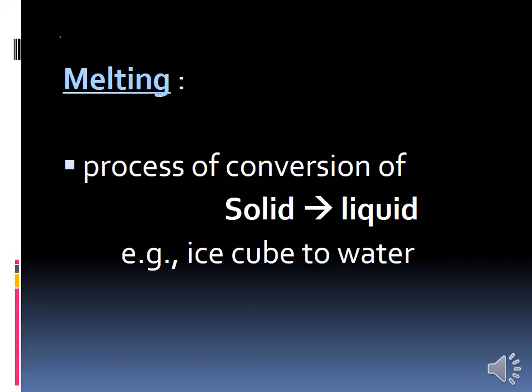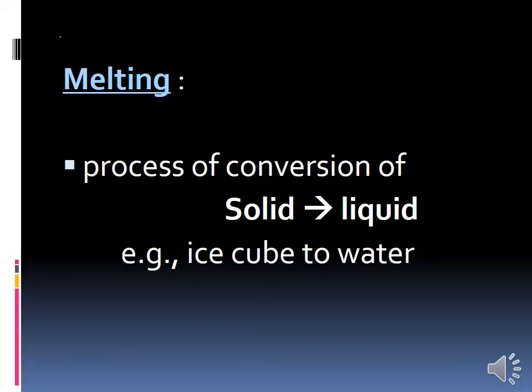What is meant by melting? The process of conversion of solid to liquid is called melting. Example, ice cube to water. On heating melting takes place. While heating the ice cube, the gap between the particles increases, and then the force of attraction between the molecules decreases. Because the gap increases, the force of attraction becomes less.